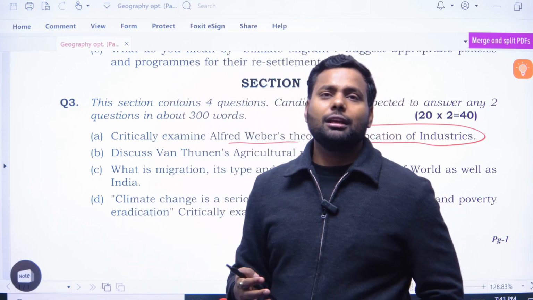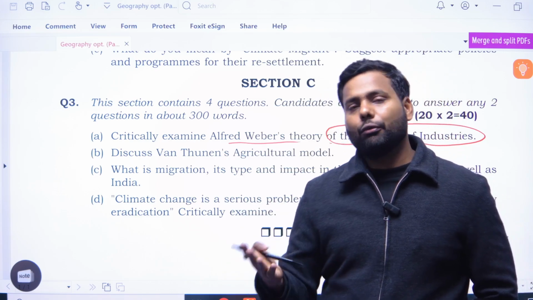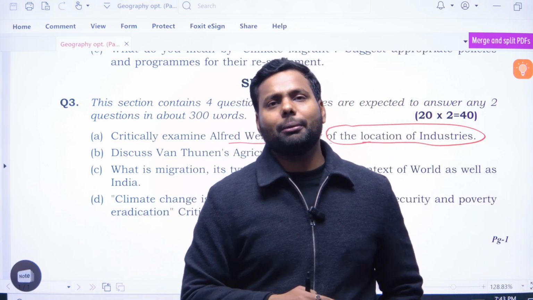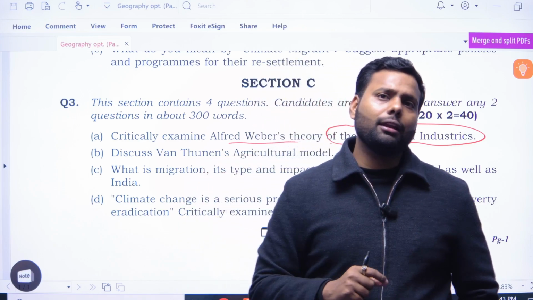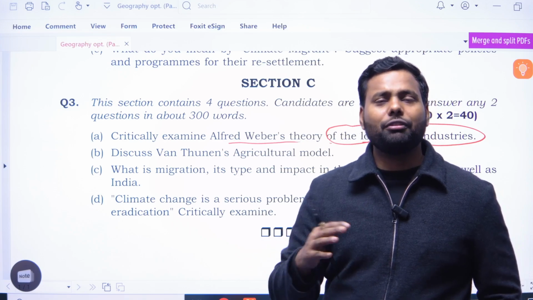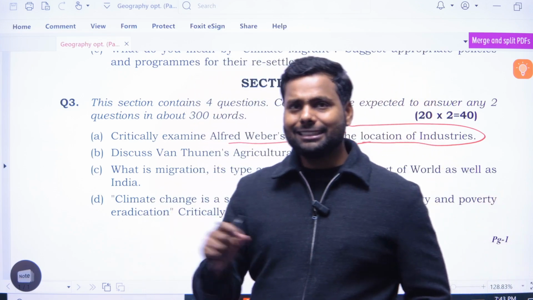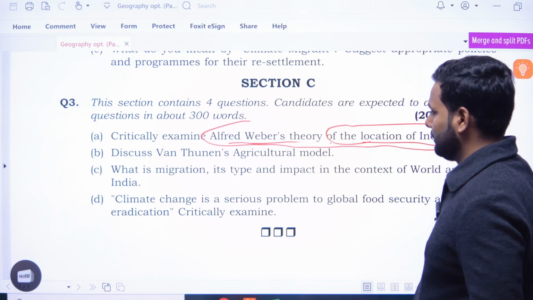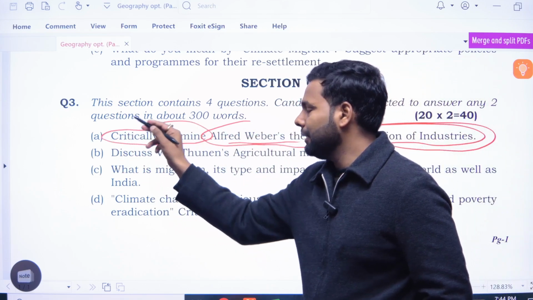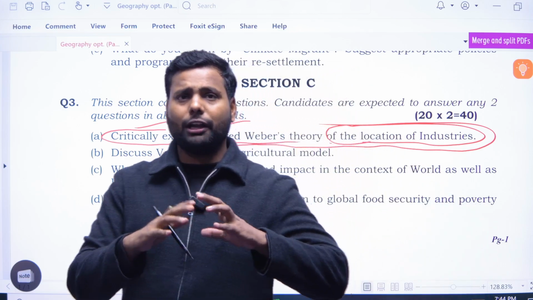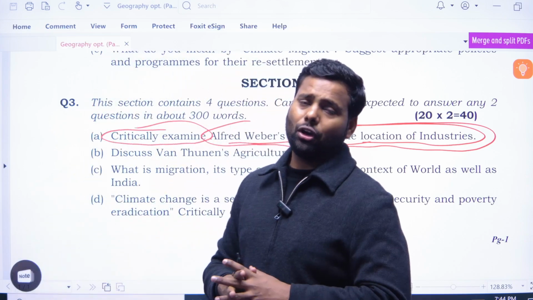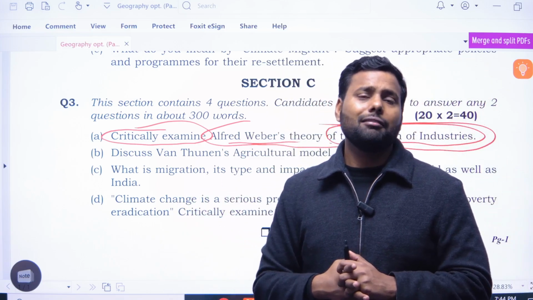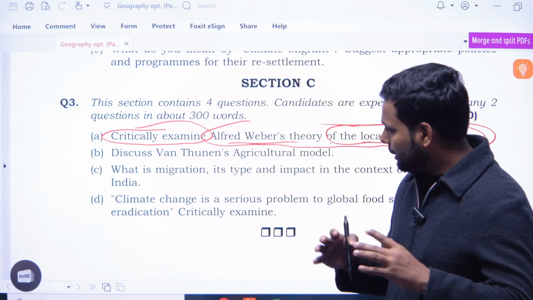and some industries are neutral, neither weight gaining nor weight losing, so that industry can be set up either near the market or near the raw material. But there is a suitable location near the market, because there is no weight gaining and no weight losing. This is the whole theory of Alfred Weber in short. But here there is a critical examination, because Weber's theory only talks about locations. It cannot talk about the further advancement of technology and transportation facilities. These are some kinds of limitations.